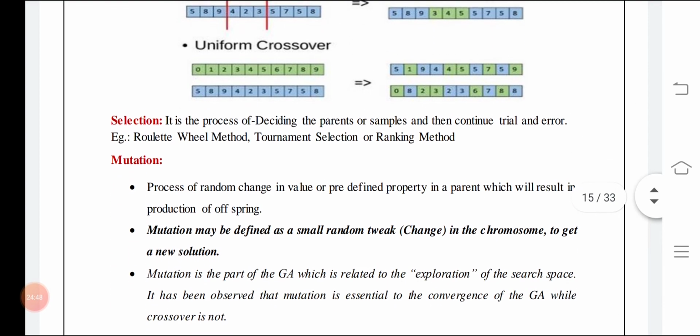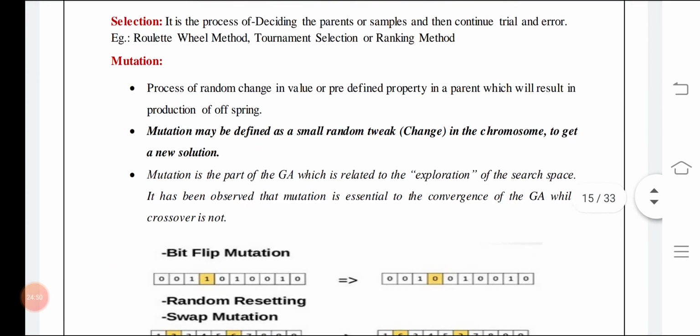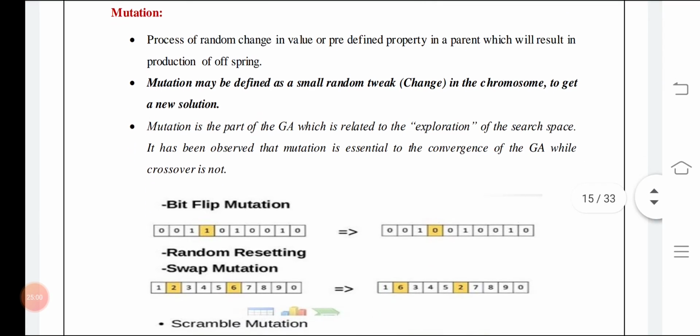Selection means deciding the parents or the samples and then continuing trial and error. Examples are roulette wheel, tournament selection or ranking. Different methods are there; you can assign the rank. Mutation means random change in a value. If two persons are exchanging, taking the property of somebody else and somebody else is taking the characteristics or qualities of you, and you are exchanging in such a way, it is known as crossover.